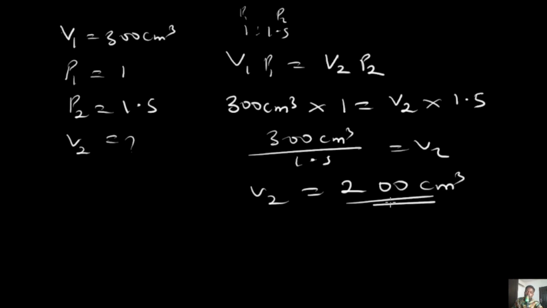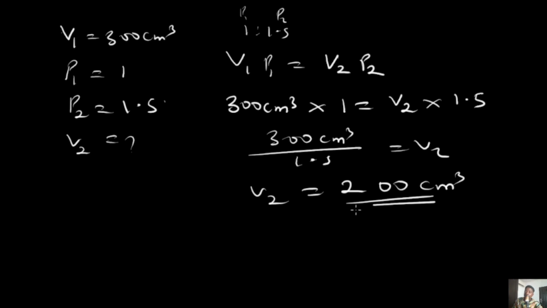Now, I would like you to notice something: when you have an increase in pressure, from 1 to 1.5, the volume went from 300 to 200, which confirms what we said about inverse proportionality. When you are solving a question and you notice that the volume decreased with a decrease in pressure, it means that you're already solving nonsense, so you need to cross-check your work.